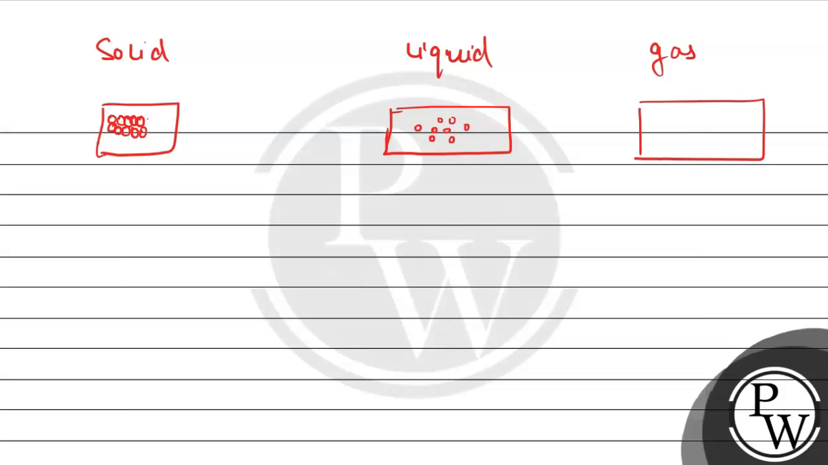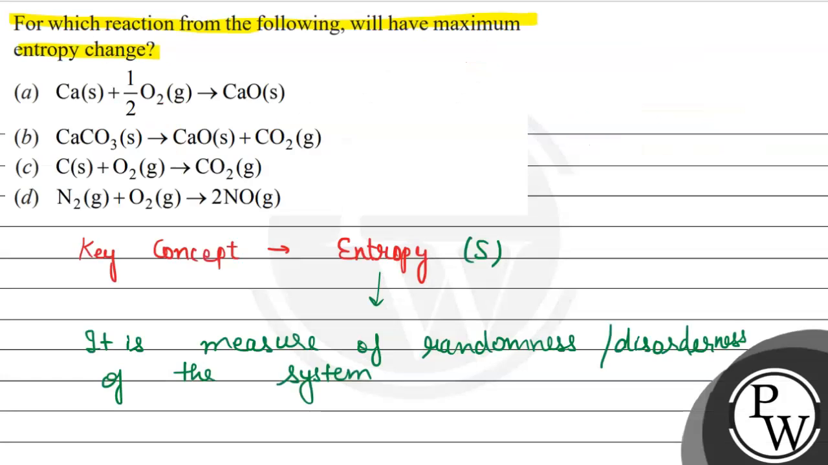But next we can see for the gas, and for gas जो particles होंगे वो बहुत दूर दूर present होंगे. And by this we can say जो हमारे पास entropy होगी gas की वो सबसे ज़्यादा होगी. So this will be the entropy for solid, liquid and gas. Now according to the given question हमसे पूछा गया है कि maximum entropy change किस में आएगा.